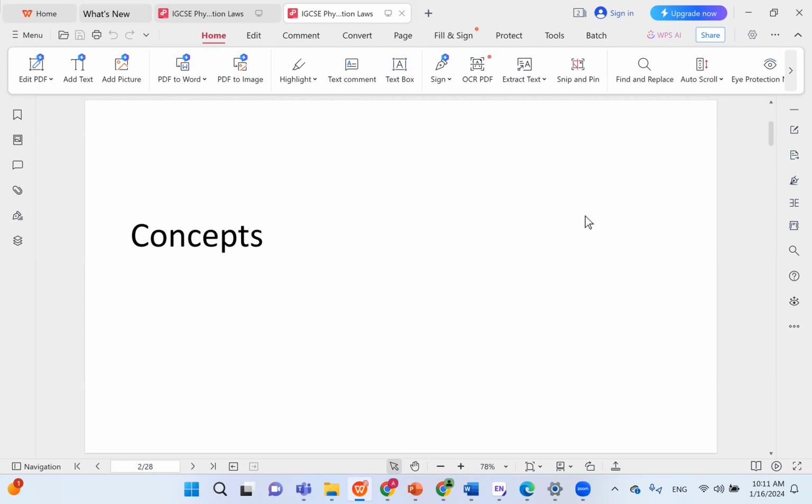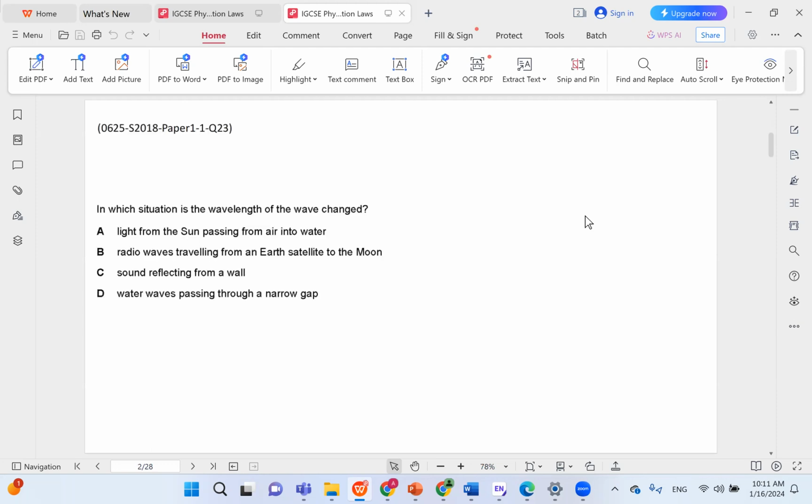We will begin with conceptual questions. In which situation is the wavelength of the wave changed? So you should know that if light passes from a medium to another, the wavelength is going to change. You have V equals lambda F. And during refraction, the frequency remains unchanged, but the velocity and the wavelength both change.